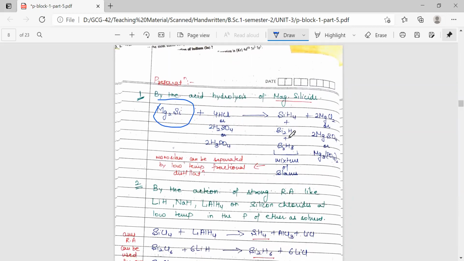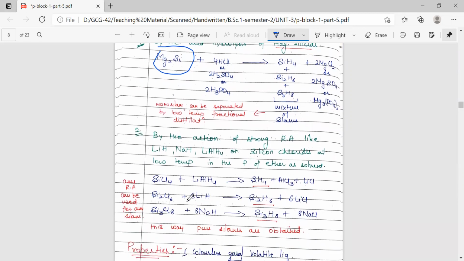If we want to synthesize these silanes in pure form, then we will have to use their halides, and we can reduce their halides using strong reducing agents, and we'll get the corresponding silane. If we are using SiCl4, we'll get monosilane.